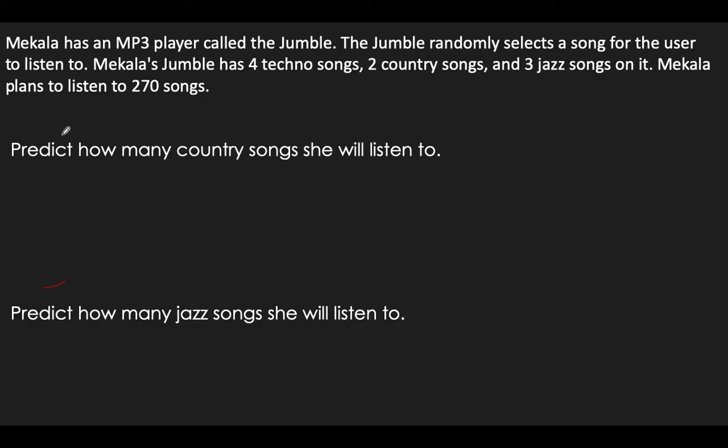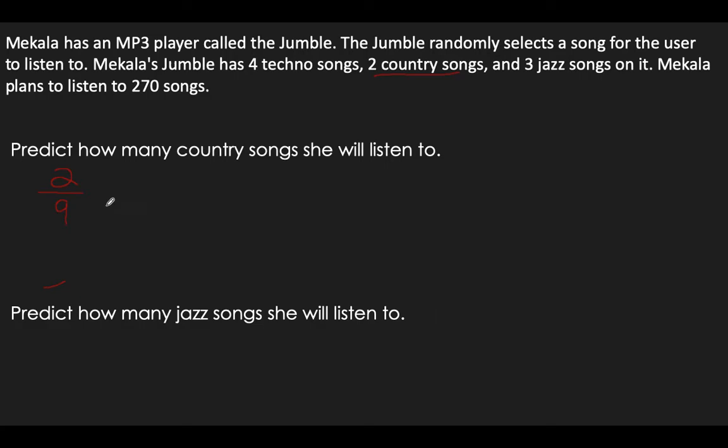So, the way we're going to do this, let's just think about the probability that the first song is country. So, the total number of country songs is 2. So that's the total number of favorable outcomes over how many songs are total. Well, there's 4 plus 2 is 6 plus 3 is 9. And so the probability that the first song that's randomly selected is a country song is 2 over 9.